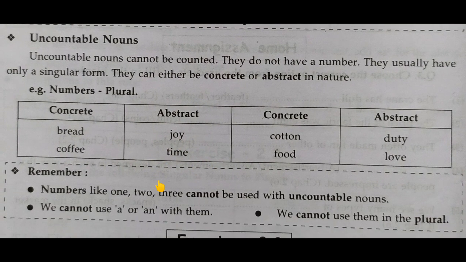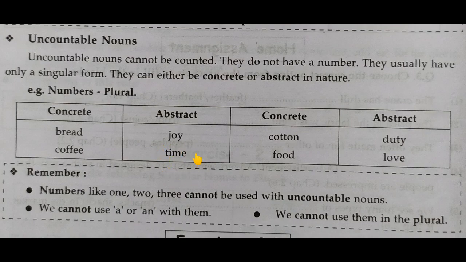Time, we also cannot count time. Again next is cotton. Cotton is also an uncountable noun because we cannot say give me a cotton, give me 2 cottons, 3 cottons. So these are all uncountable nouns.